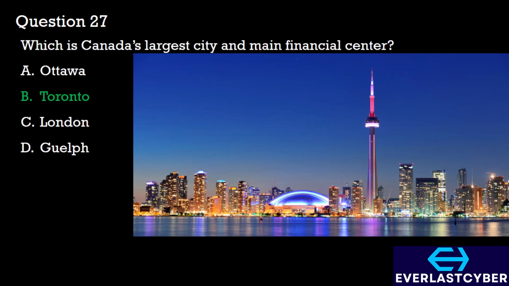Also, Toronto is the financial capital of Canada because it hosts the headquarters of the country's major banks, including the Big Five, which are the Royal Bank of Canada, the Toronto Dominion Bank, Scotiabank, Bank of Montreal, and the Canadian Imperial Bank of Commerce. Additionally, Toronto boasts a rich cultural scene with numerous museums, art galleries, and theaters, and it also has a well-developed infrastructure, including an extensive public transport network as well as an international airport.